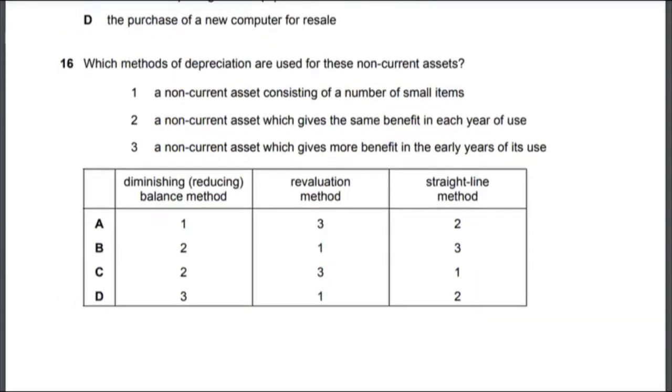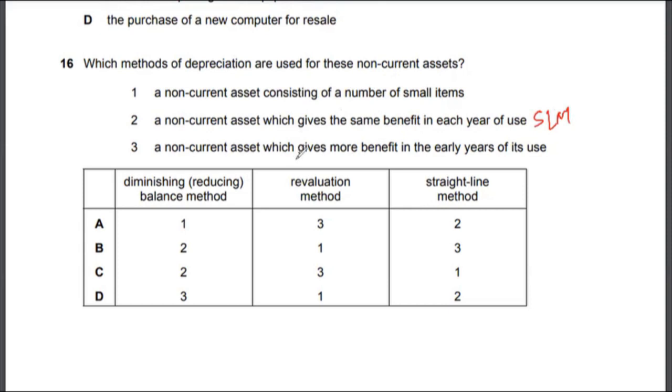Let's look at multiple choice 16. Which methods of depreciation are used for these non-current assets, right? You have to determine which depreciation method is being used for these different non-current assets. A non-current asset which gives the same benefit each year is SLM, straight line method.